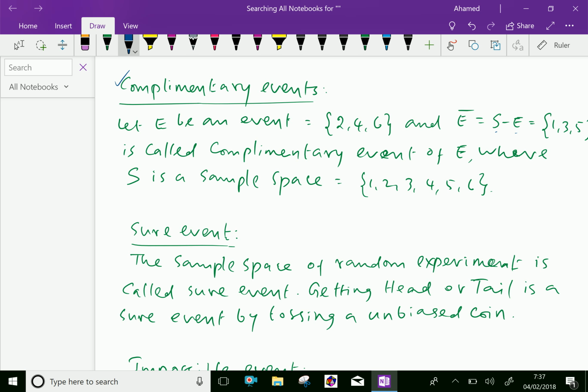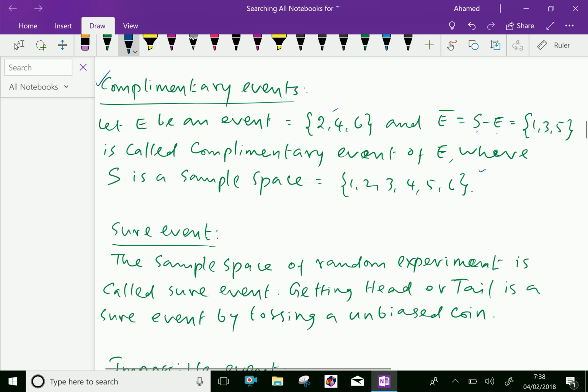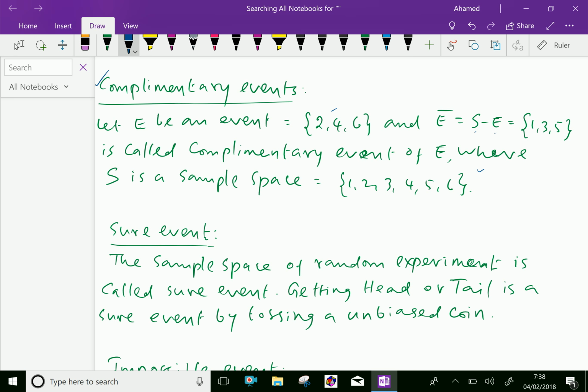Which means if you throw an unbiased 6-faced die, the chance to get is 1, 2, 3, 4, 5, 6. Suppose our aim is to get an even number 2, 4, 6. We let it be an event E. Here E bar is the total sample space minus E, which is 1, 3, 5, which are odd numbers.